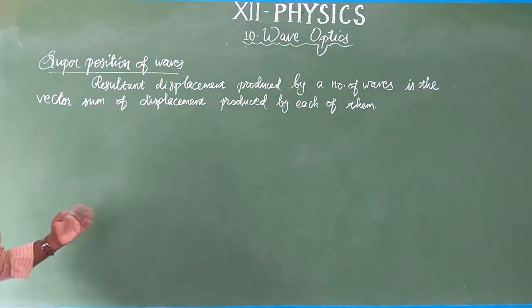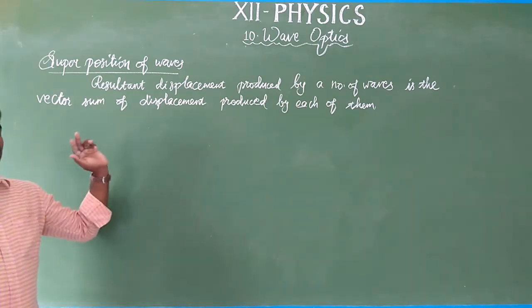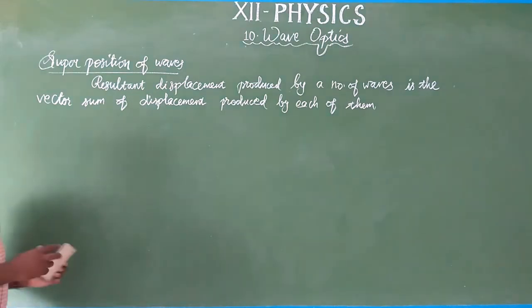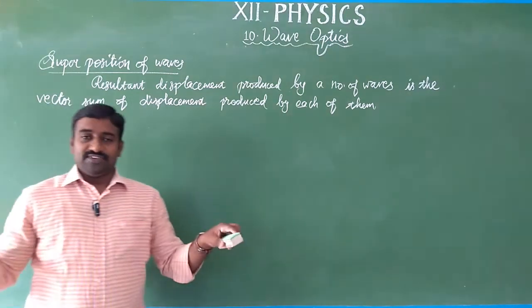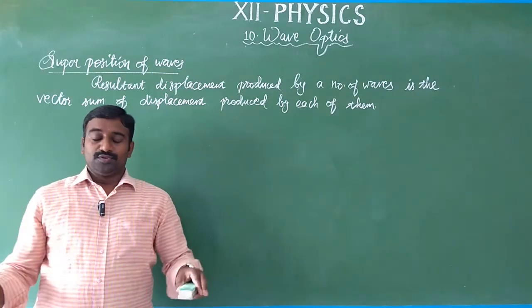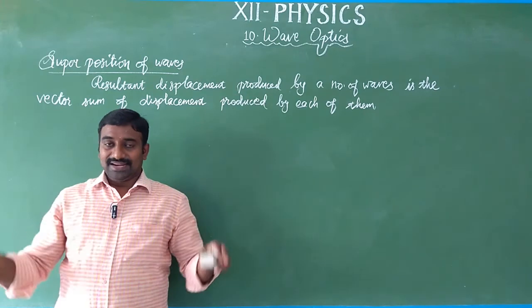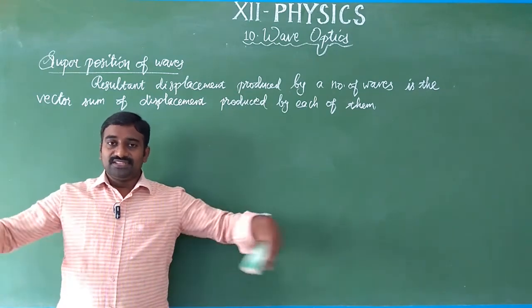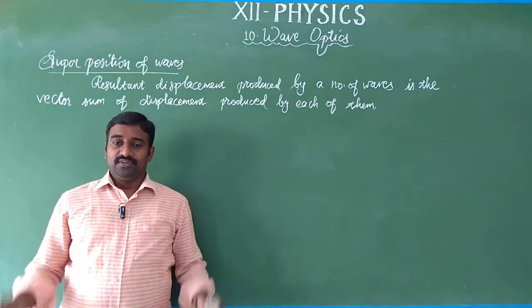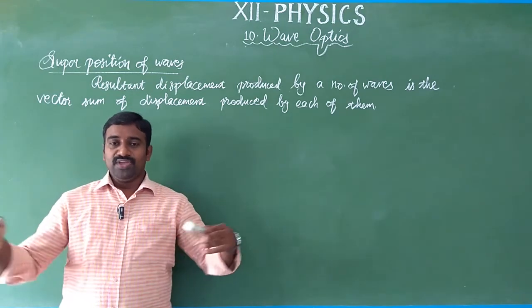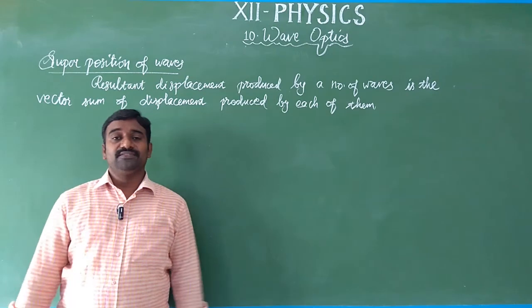It's nothing but the light waves. Okay. So we want to find the resultant displacement, the resultant displacement produced by the number of waves. It's like there is a water surface. You drop two stones simultaneously. When the stone or a pebble strikes the surface of water, then the waves start oscillating from the point of impact. Then each wave moves away from the source, which is called a wavefront.